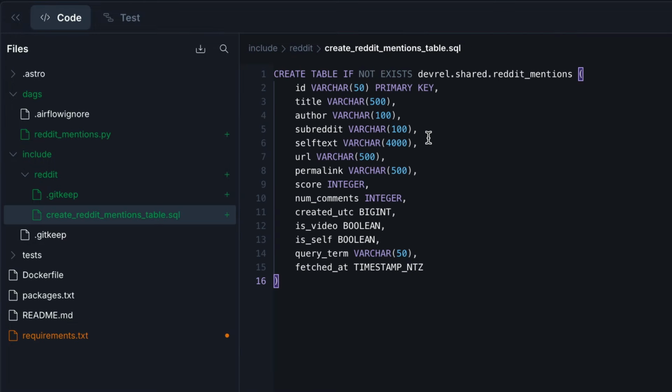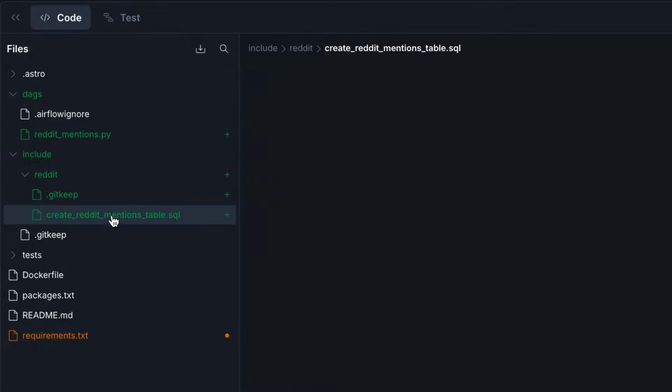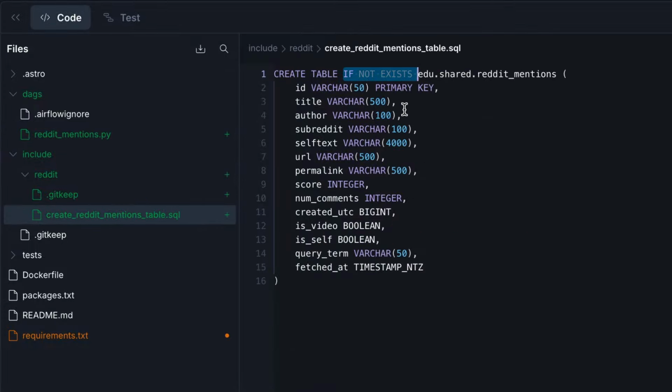So nothing crazy here. We just create a table, Reddit mentions, with the following columns. Notice that we use if not exists to create the table. Indeed, as this task will run multiple times, if we don't use if not exists, then you will get an error saying that this table already exists. So it's a good thing to remember.